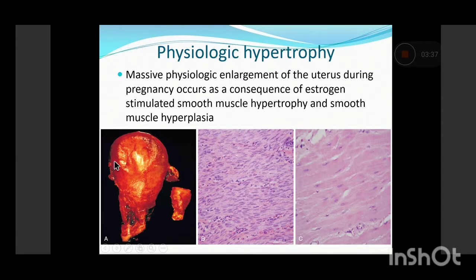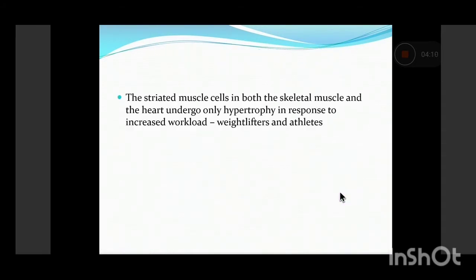As you can see, this photograph I have taken from Robbins. So this is a massively enlarged uterus in pregnancy. So this is a gravid uterus as compared to the normal uterus in a normal female, and this is the pregnant uterus. And you can see these are the normal smooth muscle cells in the uterus, and these are the much enlarged and plump smooth muscle cells which have abundant eosinophilic cytoplasm, and they have become enlarged and have plump to oval nuclei.